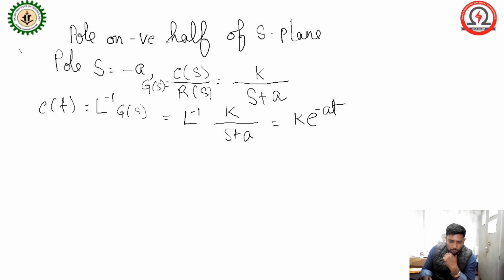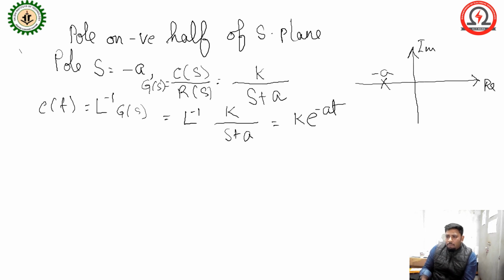Okay, so if you plot the system pole location, imaginary axis, real axis, so here will be your pole, minus A, on the negative real side.